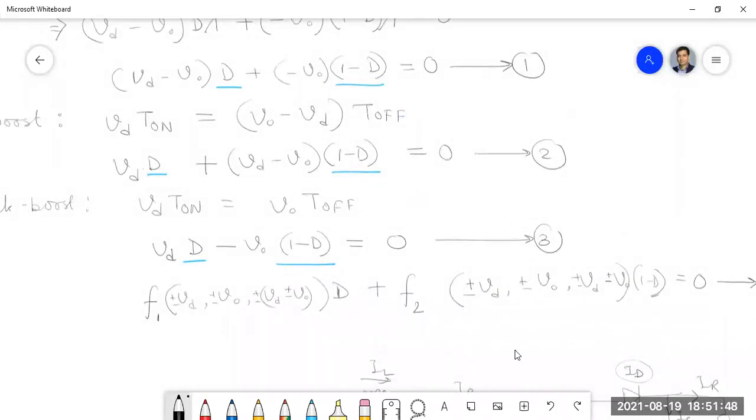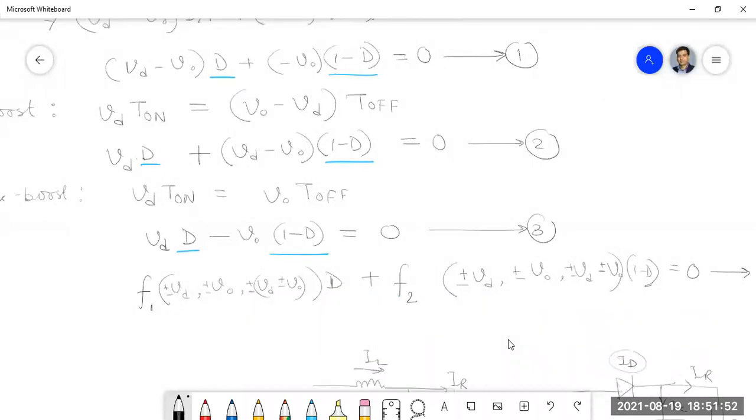I think you have understood this point. F1, though their arguments are the same, when F1 is a function of Vd, F2 should not be a function of only Vd. Got my point? But suppose F1 is only Vd.